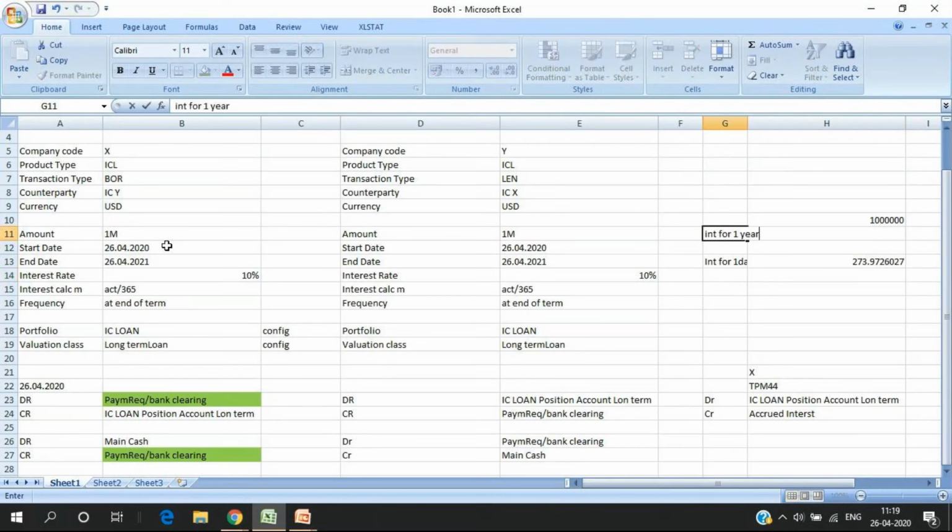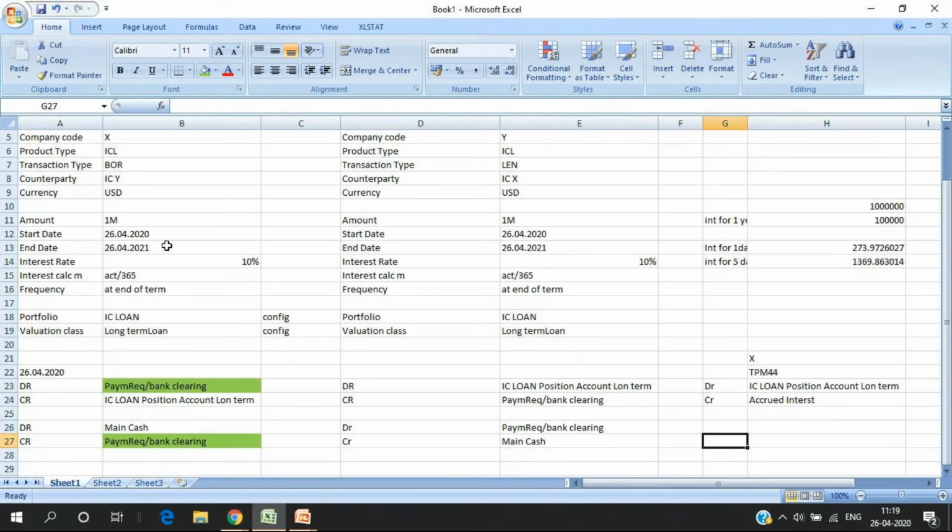Now interest for 5 days, which is 26 April to 30 April, equals this into 5, which is 1369.86. This is the exact amount which will come here, right?